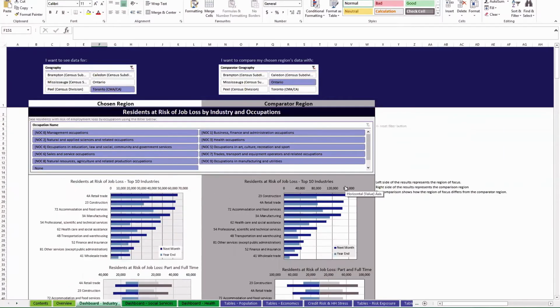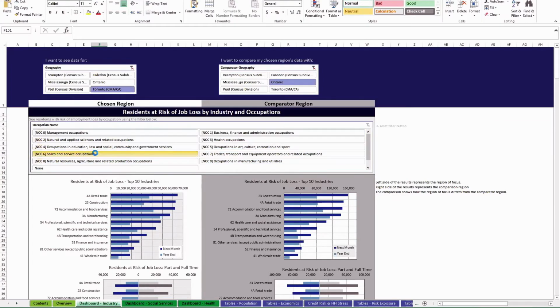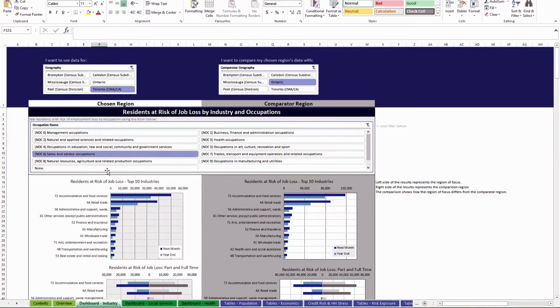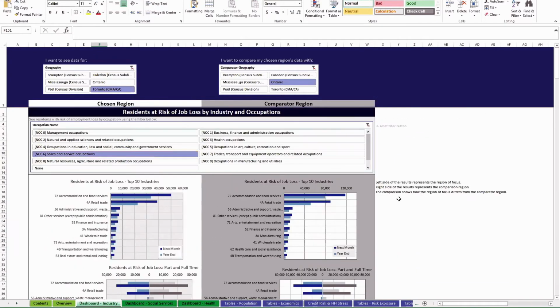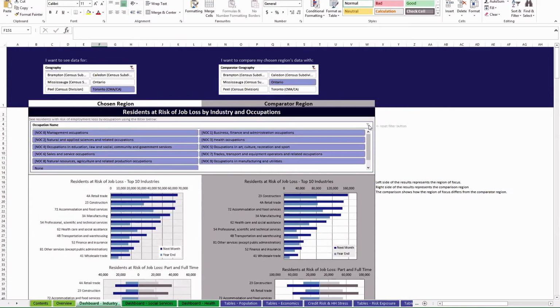If you just want to look at certain occupation types, for example, we know that people in sales and service occupations might be more at risk of job loss, and you have sales and service occupations across every industry, or across most at least. You can select that, and then you'll see just people in sales and services occupations whose jobs are at risk due to the crisis by industry, by part and full-time. If you ever want to reset these filters, all you have to do is press this little button with the red X, and then everything will be reselected.